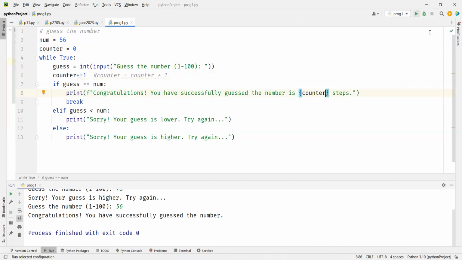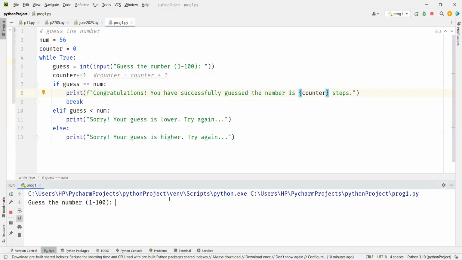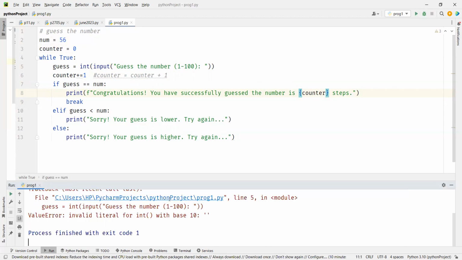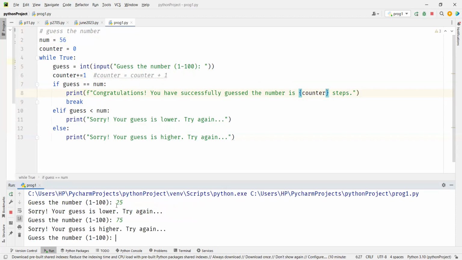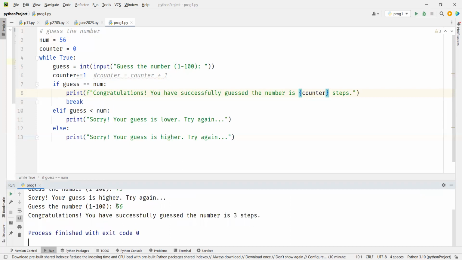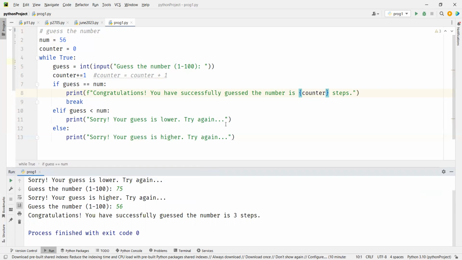Okay, so we'll run it again. We'll say 25. Oops, I entered twice. Okay, 25, lower. 75, higher. 56. Perfect. So it took us 3 steps. All good so far? Any questions?